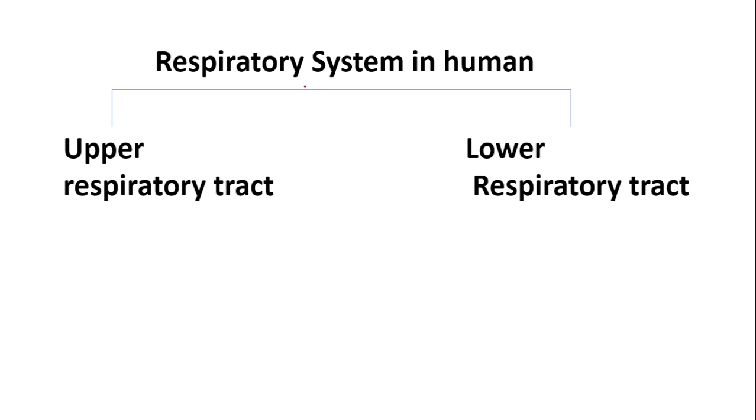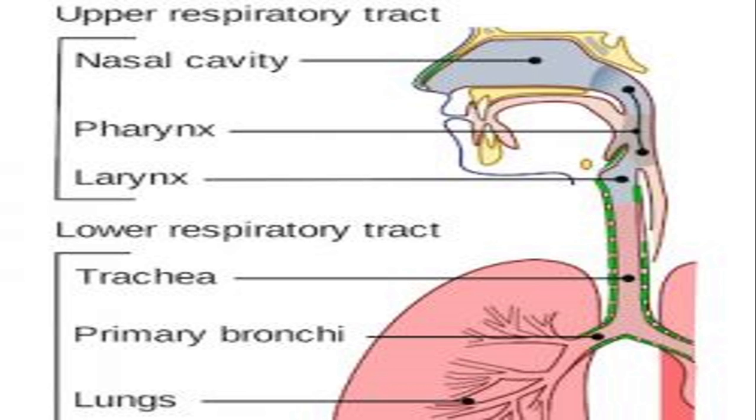This human respiratory system is divided into two parts. One is the upper respiratory tract, another one is the lower respiratory tract. The upper respiratory tract consists of the first part, the nose, then nasal cavity, pharynx and larynx. So four parts are there in the upper respiratory tract.